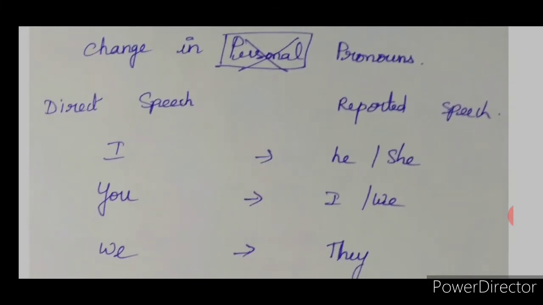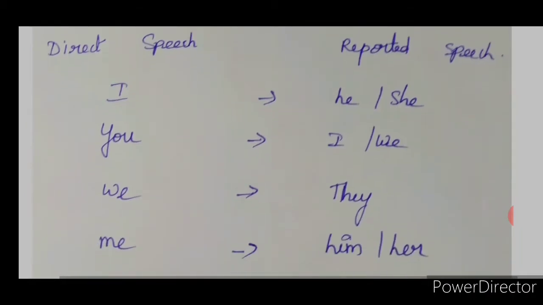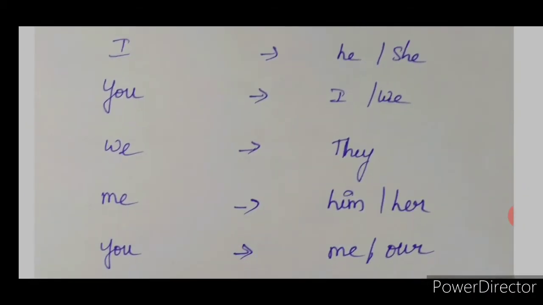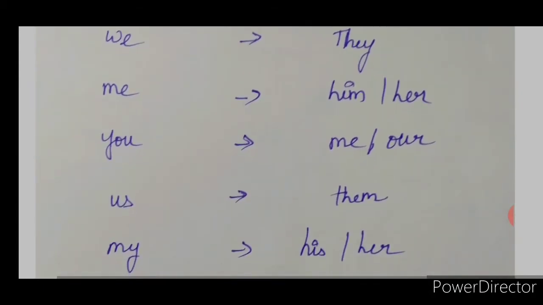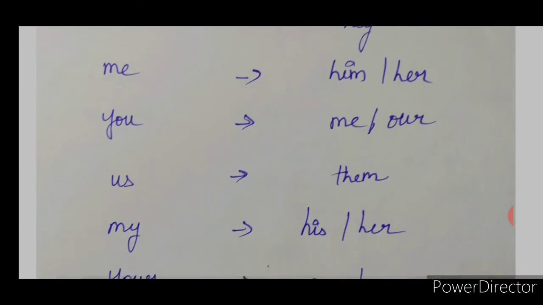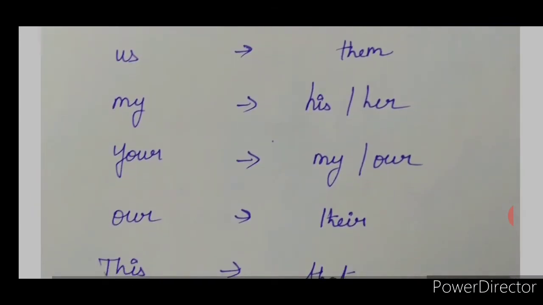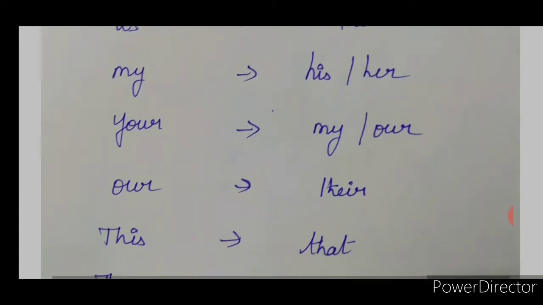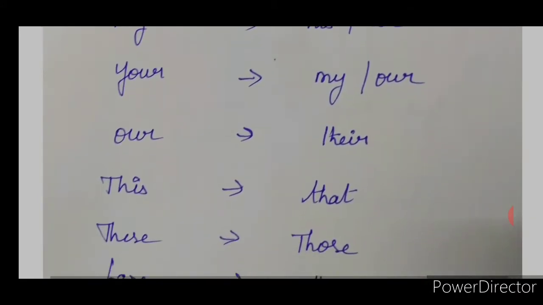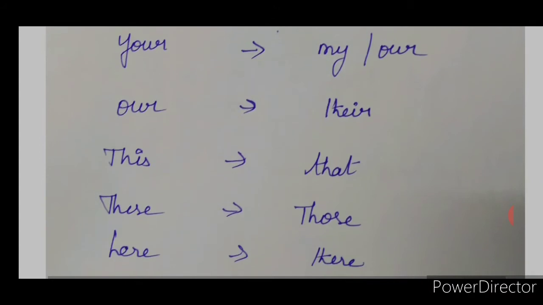Okay, in direct speech, if it is I, in reported speech, it will be he or she according to the sentence. You will become I or we. We will become they. Me will become him or her. You will become me or our. Us will become them. My will become his or her. Your will become my or our.